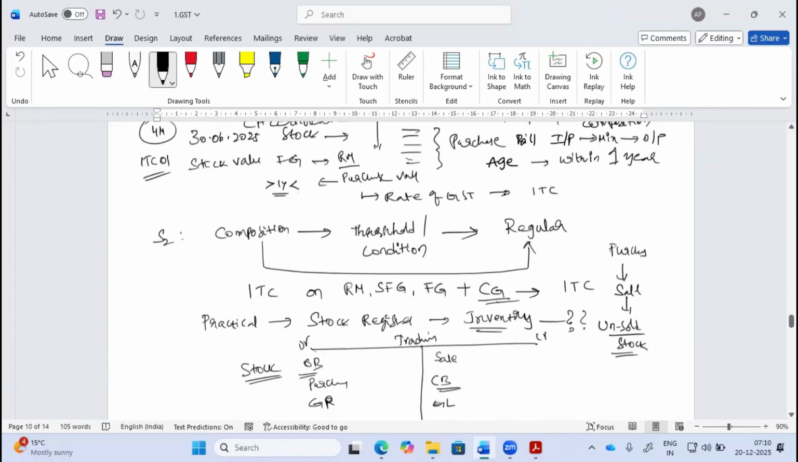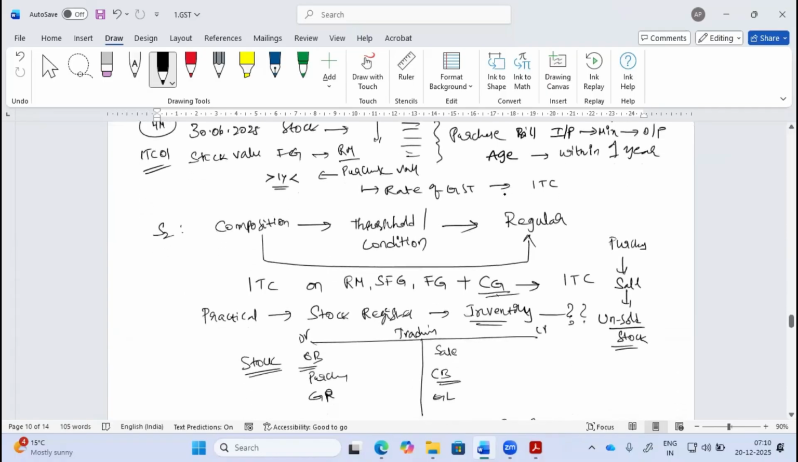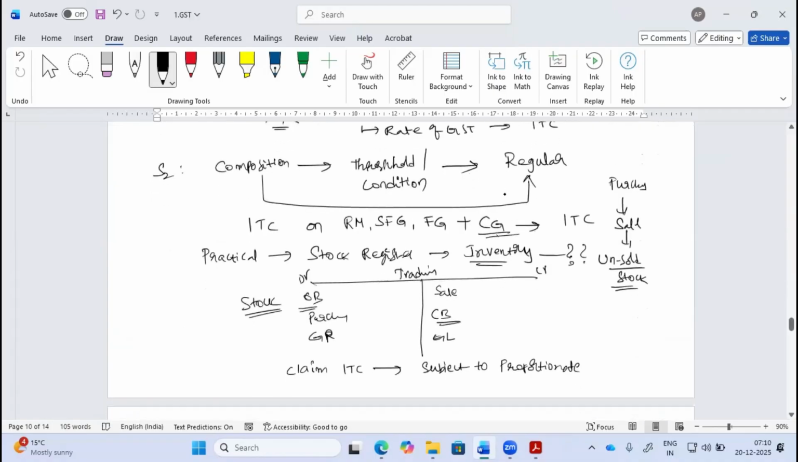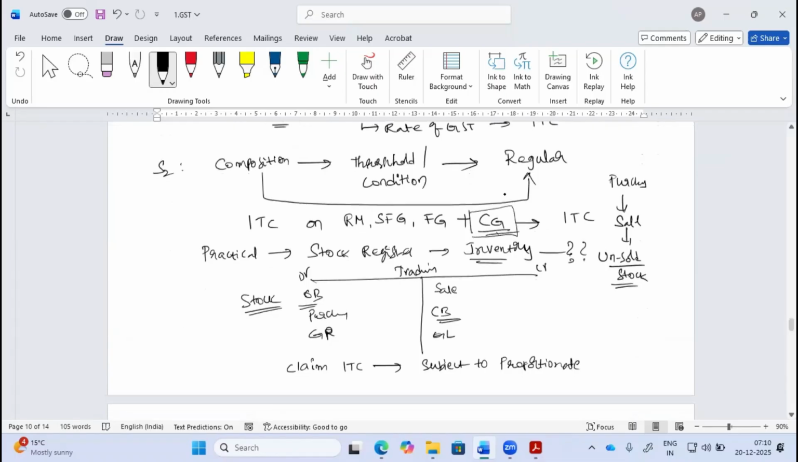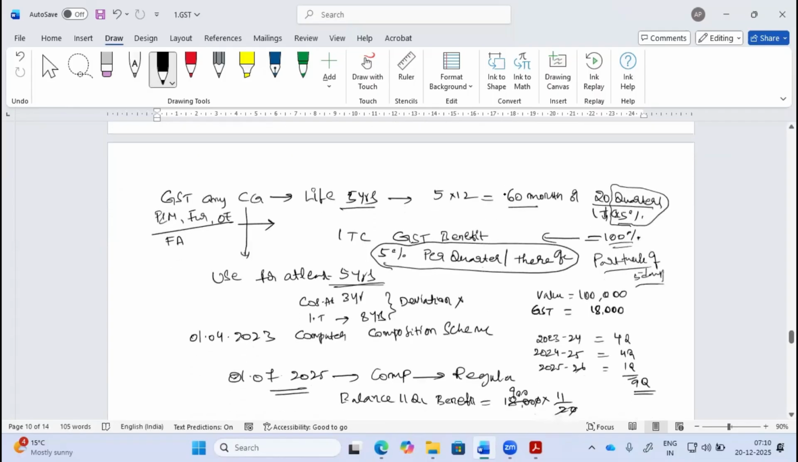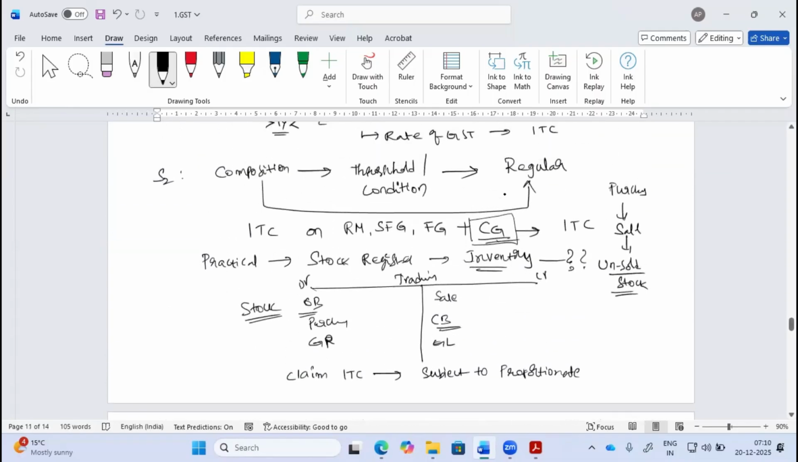Then scenario 2, when I convert myself from composition to regular scheme, then I can take the input tax credit on closing stock. And a new element called capital goods, I can take my input tax credit. There's a form which needs to be filed, which is called ITC-02. Sorry, this is also ITC-01.